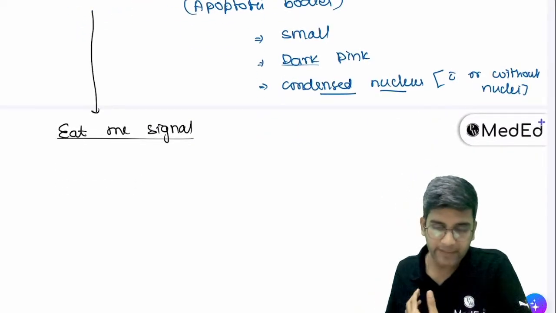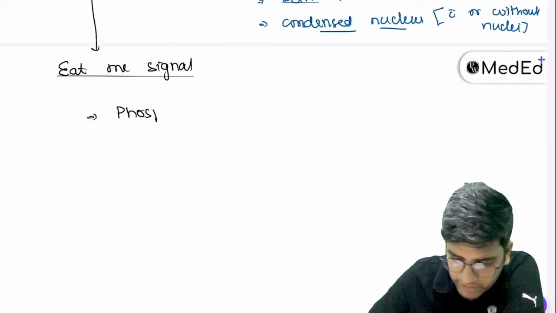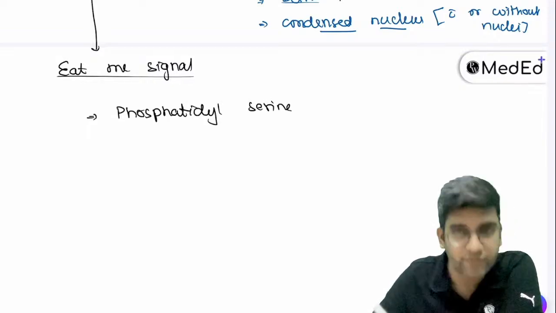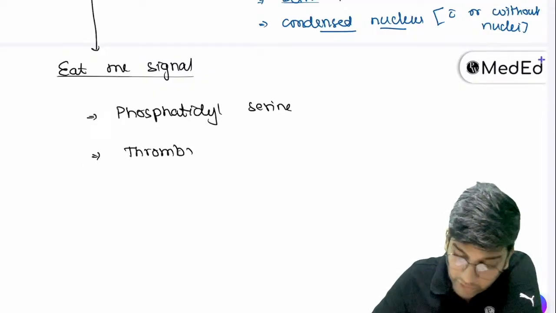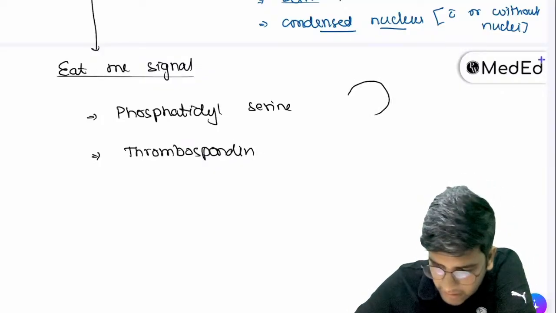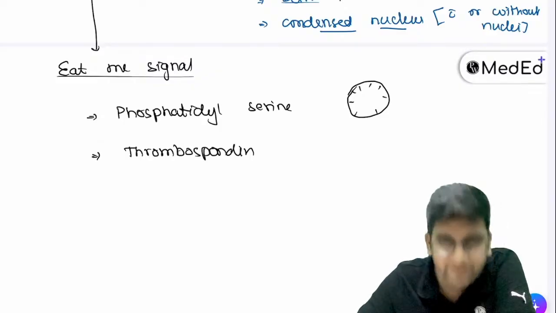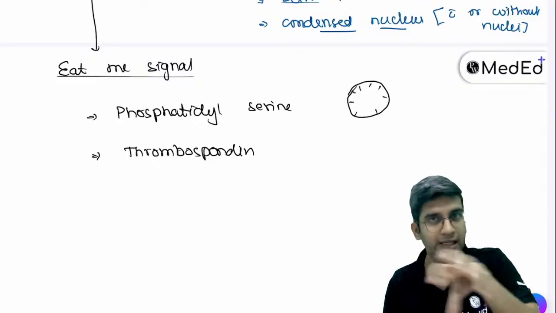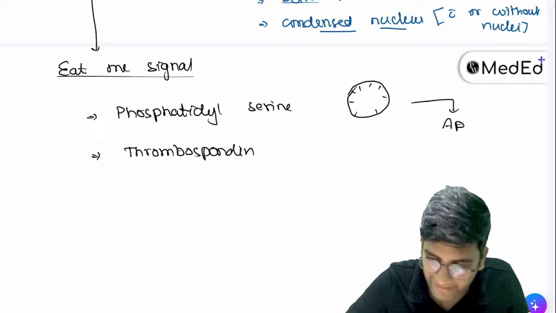That's all, right? What happens is there are two proteins. Remember these two proteins. One is called phosphatidylserine. The other one is called thrombospondin. Phosphatidylserine is very important. Thrombospondin also, do remember it, right? In a normal cell, they are on the internal aspect. They have few proteins. They maintain the integrity of the entire cell. That's the location and that's the function.